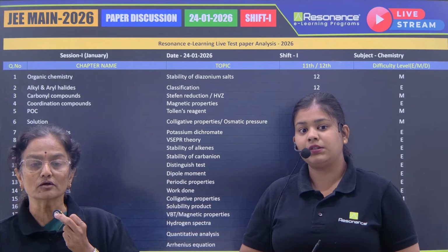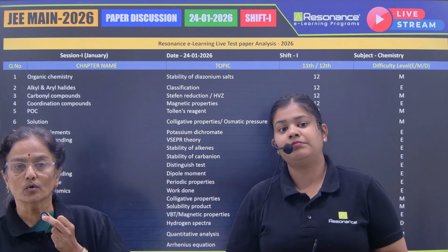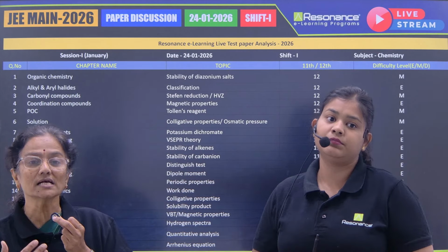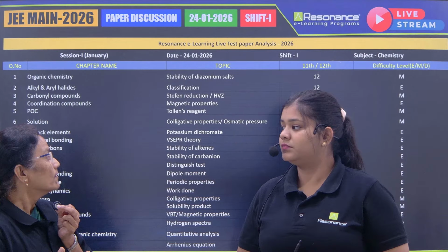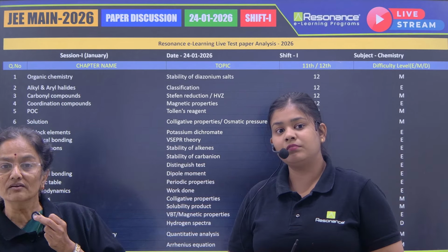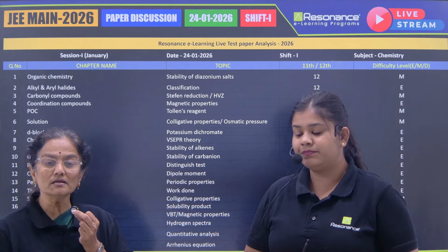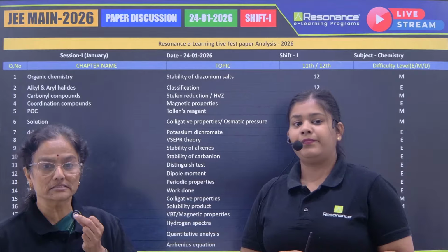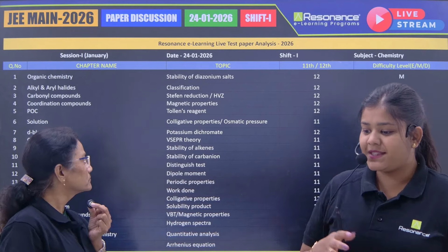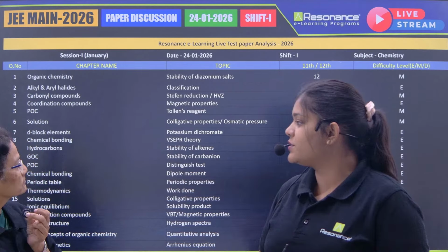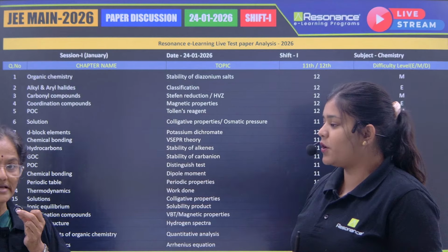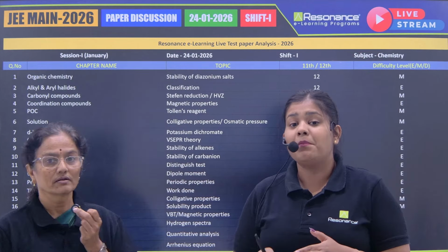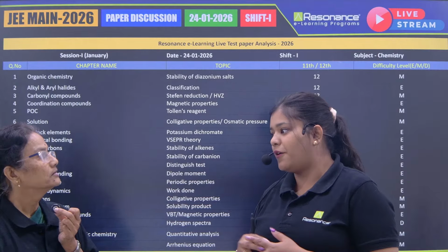The methodology has changed now. The questions are easy, but the way they ask, NTA, as you said, the stem of the question is entirely different nowadays. So students should learn how to understand the language of chemistry so that they can gain marks. So I think for the mains level, along with knowledge, attitude is also very important right now, because concepts are basic, but statement questions are crafted really smartly, right, ma'am?